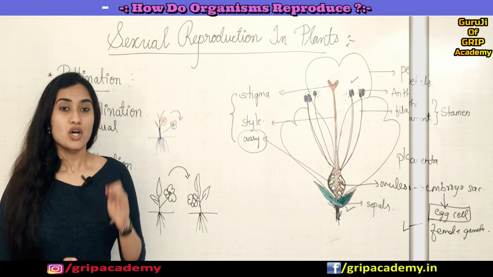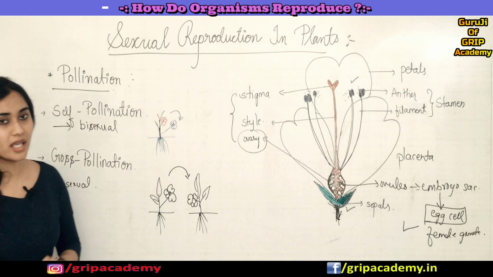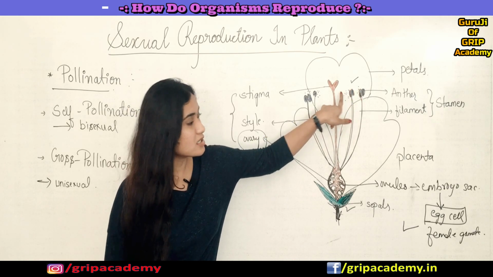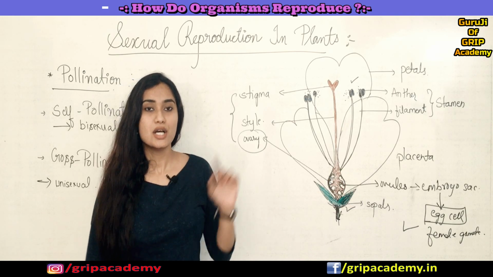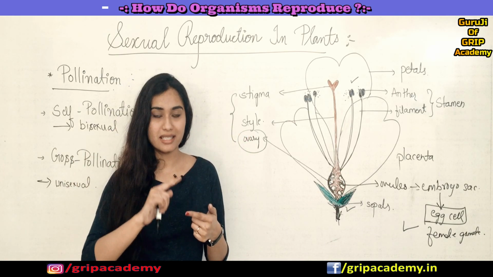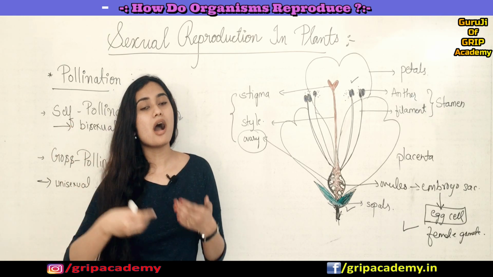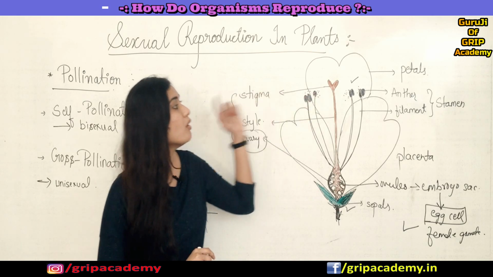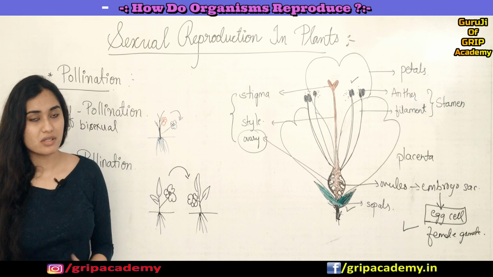Okay, so now let us understand about pollination. I already told you that your male gametes are at the top and your female gametes are at the bottom of a flower, right? So now they have to combine, right? Only then can a new organism be produced. So how can it happen? It happens with the help of the pollination process. Fine. So what is this pollination?